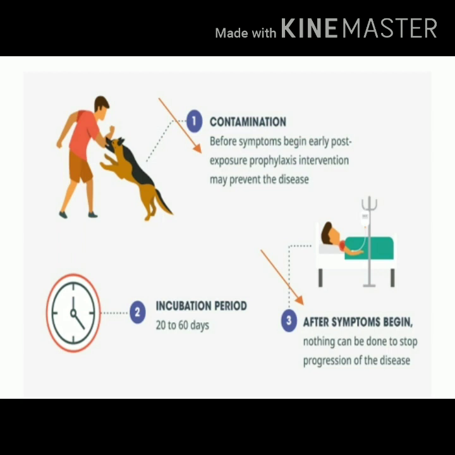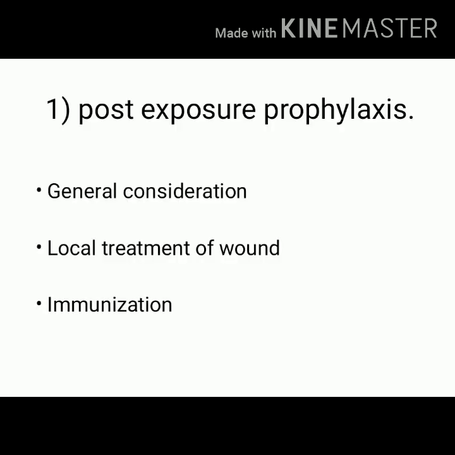As you know, post-exposure prophylaxis is the most important intervention in prevention of rabies. It is very essential for you to understand post-exposure prophylaxis in detail. So now let us try to understand it. As per guidelines given in KPAC, we are going to consider this under three headings: general consideration, local treatment of the wound, and immunization.